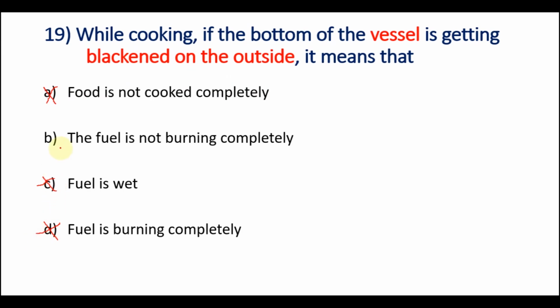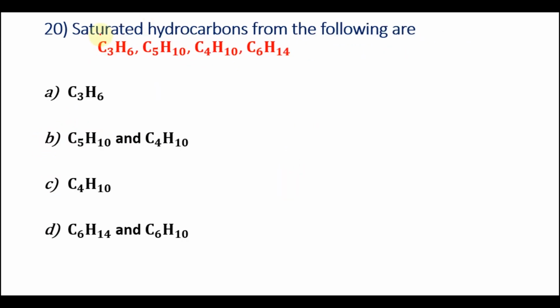Let me check the option B thoroughly now. The fuel is not burning completely. So this is the incomplete combustion of carbon. So incomplete combustion of carbon will lead to the blackening of the vessels on the outside. So option B is the right answer. Question number 20. Saturated hydrocarbons from the following are, the four hydrocarbons are given, so we have to select the saturated hydrocarbons. Already we have seen in the above questions that saturated hydrocarbons are alkanes.